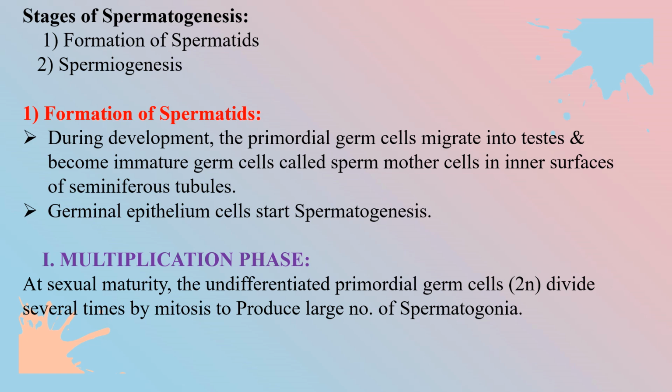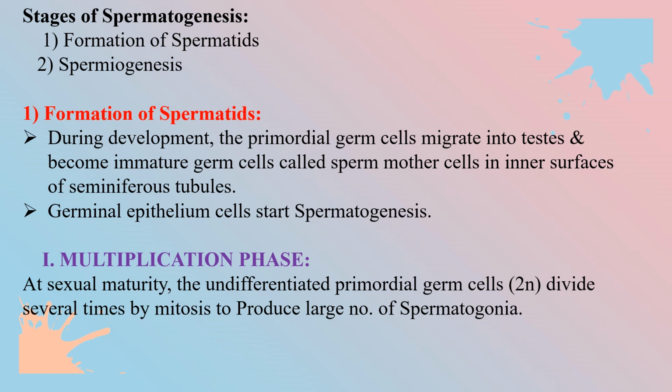Formation of spermatids. During development, the primordial germ cells migrate into testes and become immature germ cells called sperm mother cells. The sperm mother cell is present on the inner surface of the seminiferous tubules, where germinal epithelium cells initiate spermatogenesis.